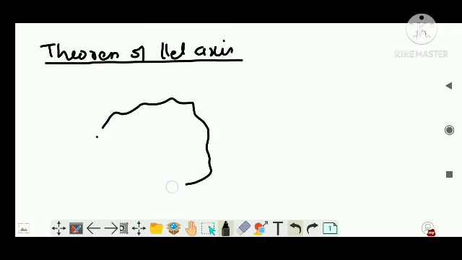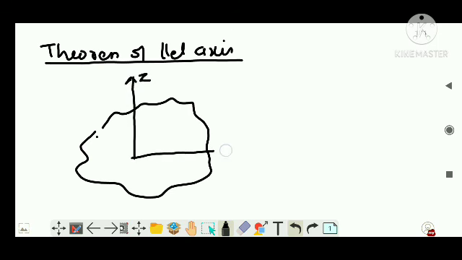Understand the scenario. This is an object, right? Again, I'm going to consider an axis Z here. This is the y-axis and this is the x-axis, and this is one axis of rotation, this is another axis of rotation, and this is another axis of rotation. This much clear?